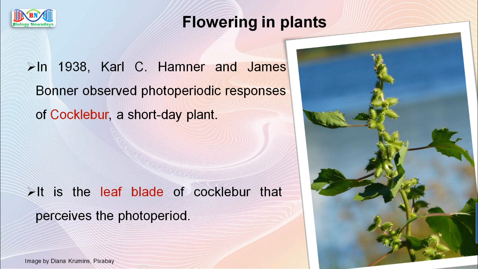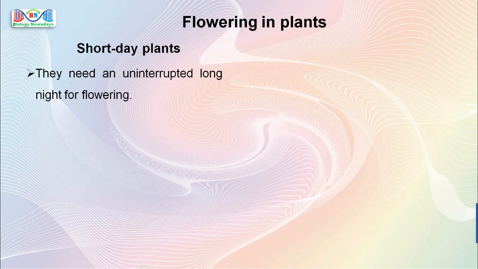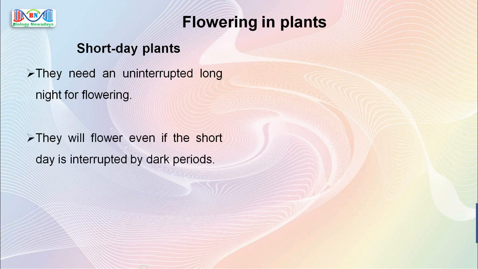During these studies, Hamner and Bonner made a crucial and totally unexpected discovery. Yes, sometimes it happens. They noted that short day plants need an uninterrupted long night for flowering, and if the long night is interrupted, even by short flashes of light, they will not flower. But interestingly, these plants flowered even if the short day is interrupted. So, short day plants can be more appropriately called long night plants.